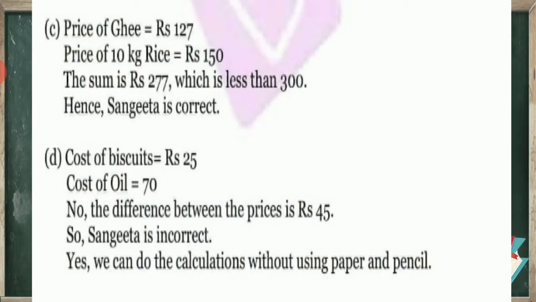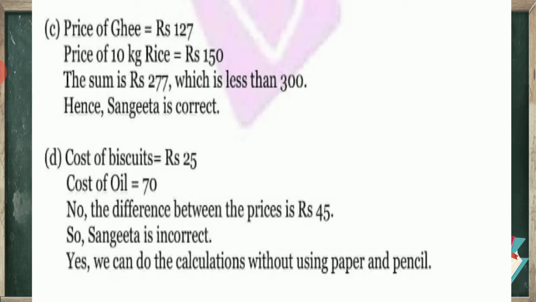Now next, the price of ghee is equal to 127. The price of 10 kg rice is equal to 150. The sum is rupees 277, which is less than 300. Hence Sangeeta is correct. She was saying that the cost of 1 kg ghee and 10 kg rice will be less than 300. So she is right.